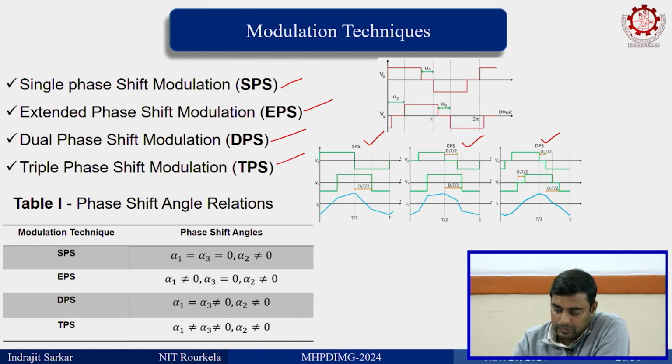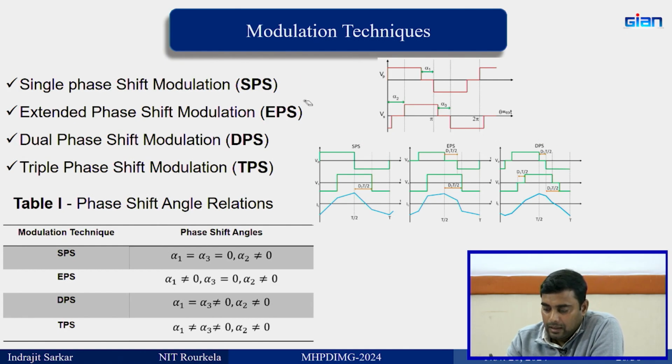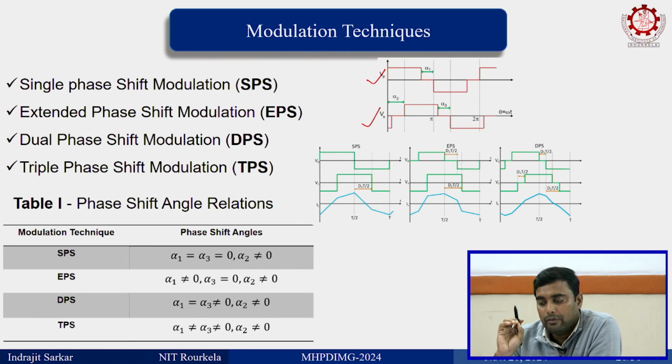Okay, now see, the primary and secondary square waves that you are generating are presented here, and they are marked as alpha 1, alpha 2 and alpha 3.